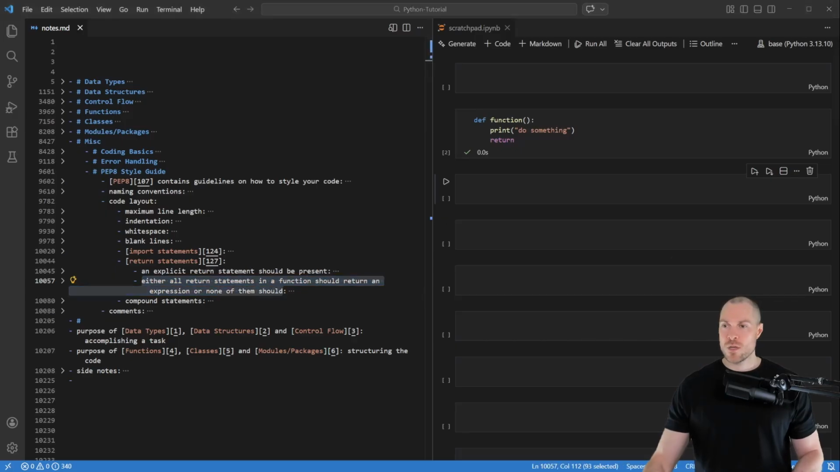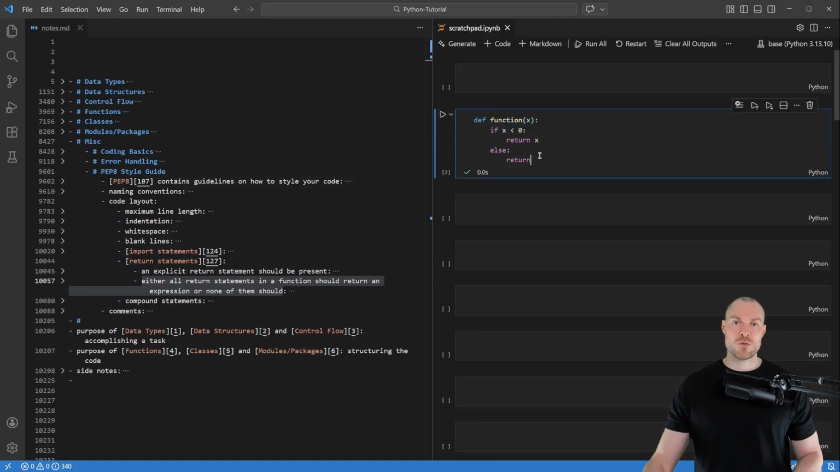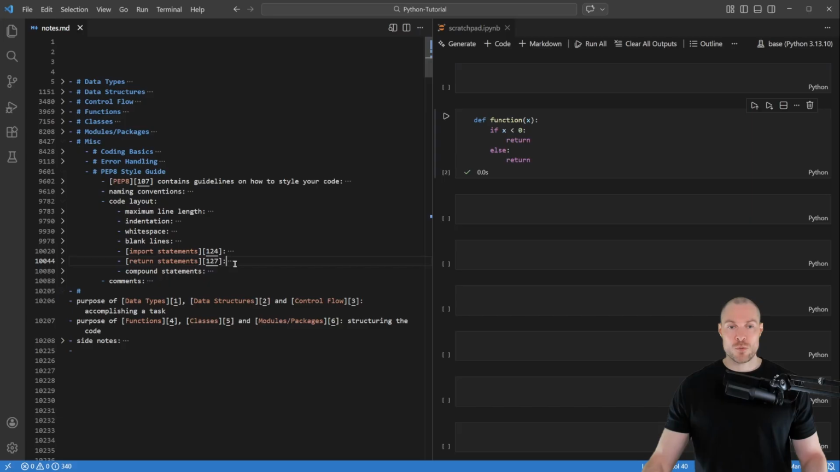So for example, what you shouldn't be doing is to have a function like this, where you have these two return statements, where the first one here returns an X and the second one returns here nothing. So in this case, what you should do is, for example, that the second return statement simply returns a None. Or what you also could do, which doesn't really make sense for this function here, is that none of these return statements return anything. Okay, so those are my notes for the return statements.